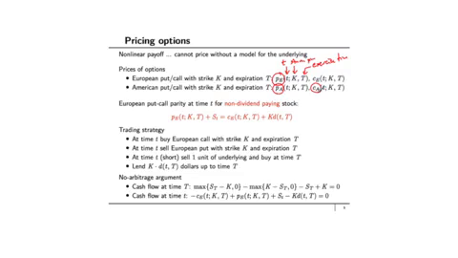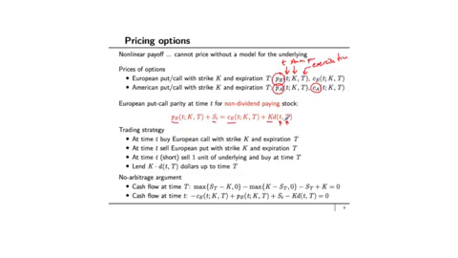Using the no-arbitrage argument, we can construct something called put-call parity. Here's the expression. It says that the price of a European put option and the price of a European call option on a non-dividend paying stock are related by this expression: P_E plus the stock price, the spot price of the asset, must equal C_E plus K times the discount factor from time little t to capital T. I don't want you to pay too much attention to the expression itself.